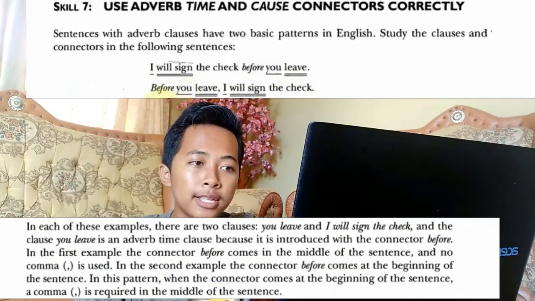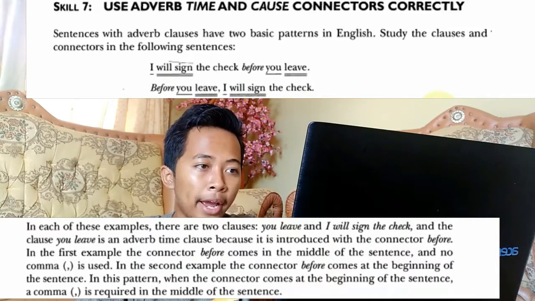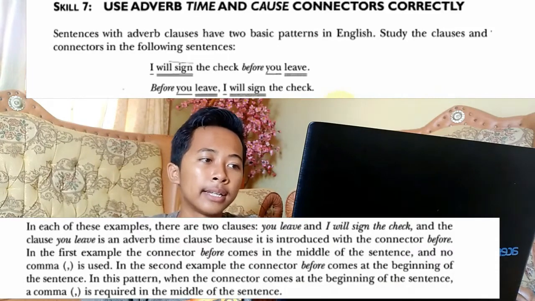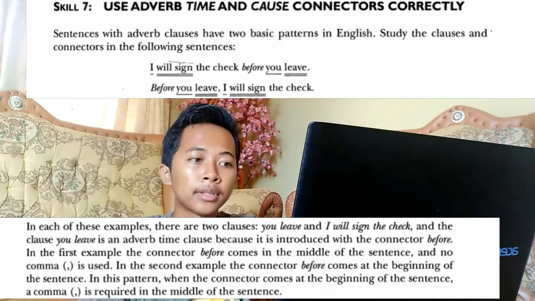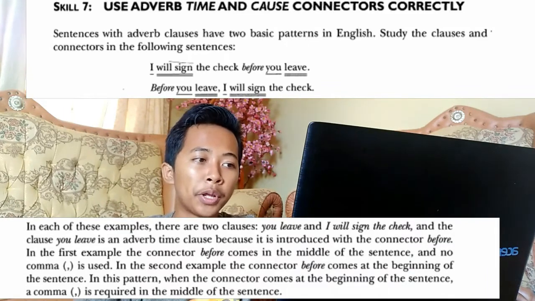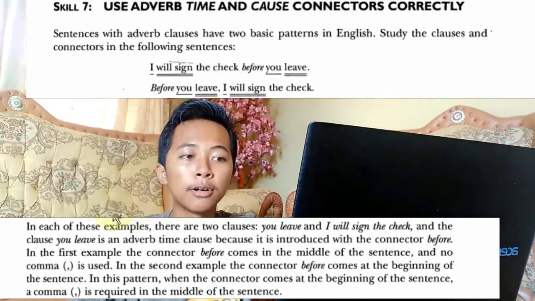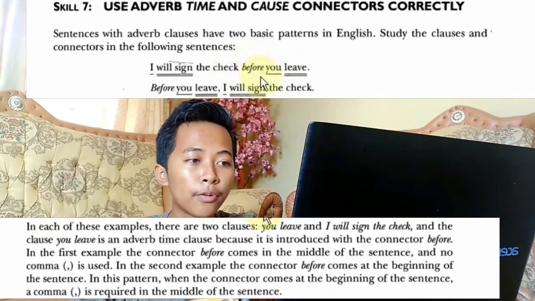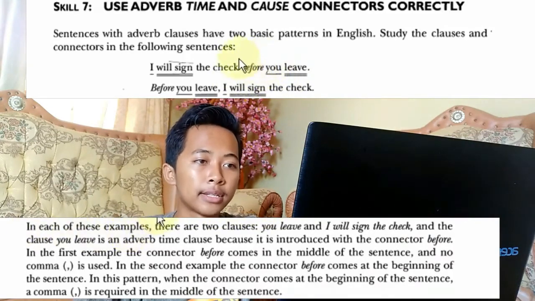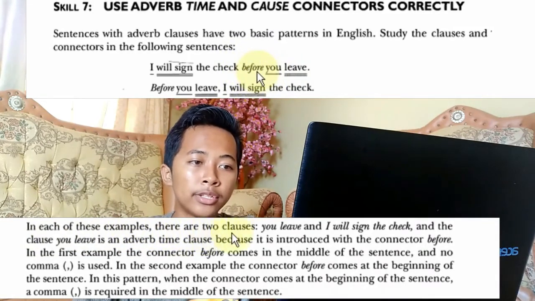In each of these examples, there are two clauses: you leave, and I will check in. The clause "you leave" is an adverb time clause because it is introduced with the connector before. In the first example, the connector before comes in the middle of the sentence, and no comma is used.